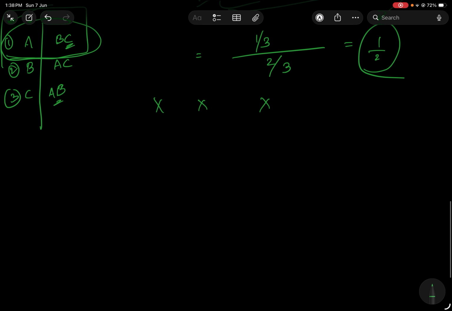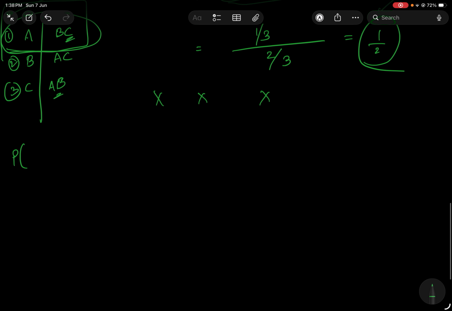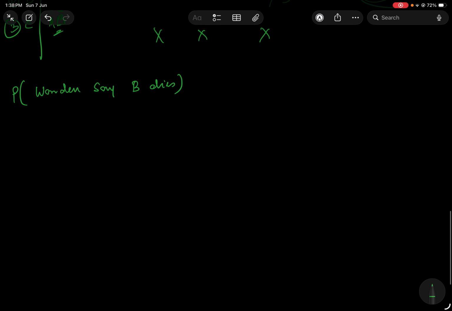The probability would be in what cases will the warden say to prisoner A that B dies. Now, what choices does the warden have? If the warden knows that A will survive, that means B and C both will be executed.